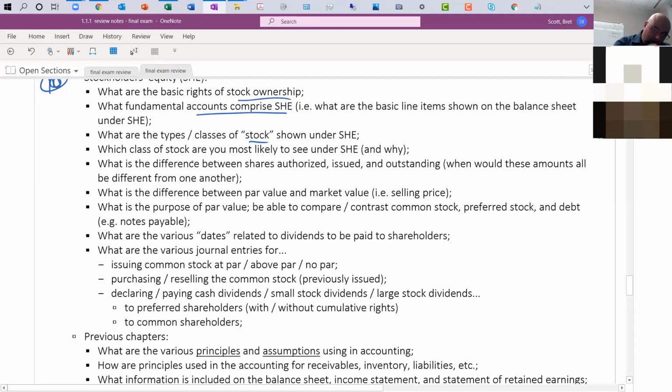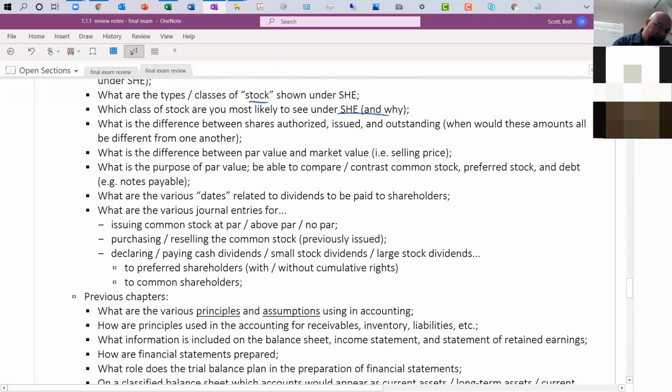Which class of stock are you most likely to see in the statement of cash flows and why? Again, I don't see preferred stock that much. Treasury stock, sometimes I see that, but really only at the major big corporation level. Corporations themselves, when they issue stock, rarely tend to buy back their own stock. So it's primarily just common.